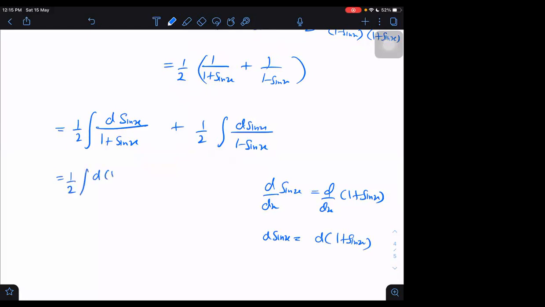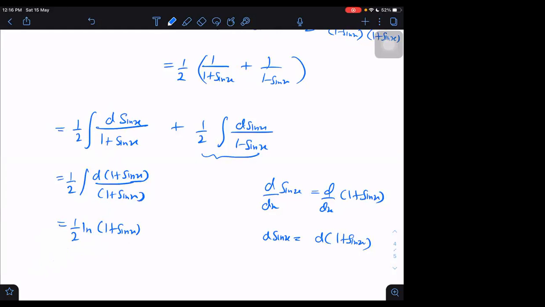Why am I doing that? The main purpose of doing that is so that numerator and denominator we are getting now, it is in the form of integral dx by x. This total function we can think as capital X. Then we are getting integral d capital X by capital X, that will be nothing but log of X. So one integration we are getting log of 1 plus sin x, but we are left with the other one.